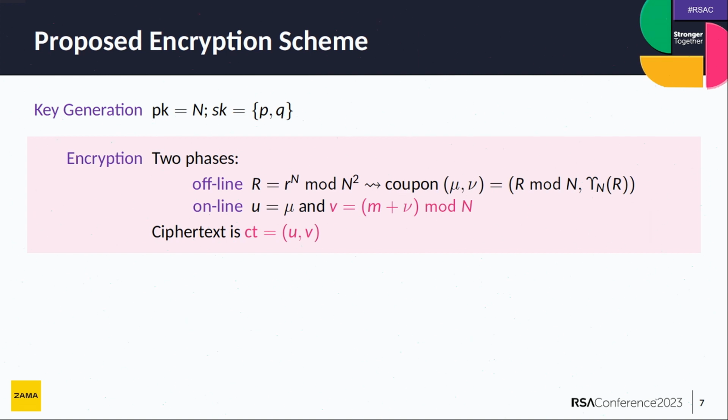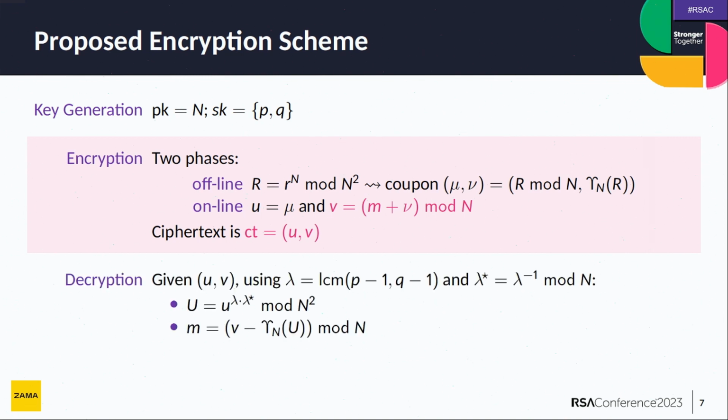So what can you see? The size of the ciphertext is just a pair of integers mod n, so you just need 2 log n bits to represent a ciphertext. And in the online phase, you just need to do that modular addition. So again, that is super fast, just an integer addition.